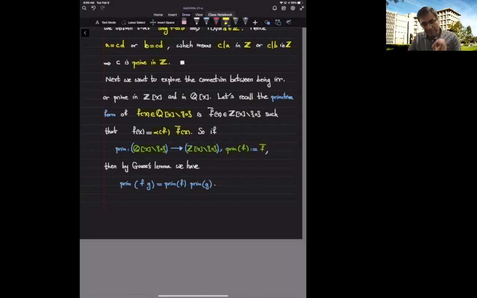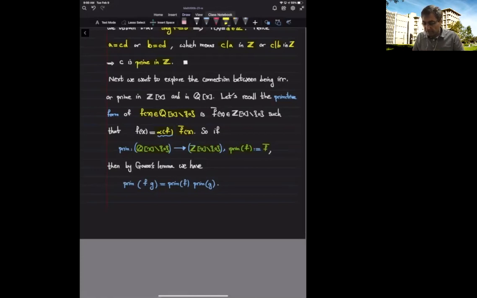Now, Gauss's lemma tells me that the content function is multiplicative, which in turn implies that the primitive part is multiplicative, meaning that when I look at the product of f and g and then look at its primitive form, it is like multiplying the primitive form of f by the primitive form of g.